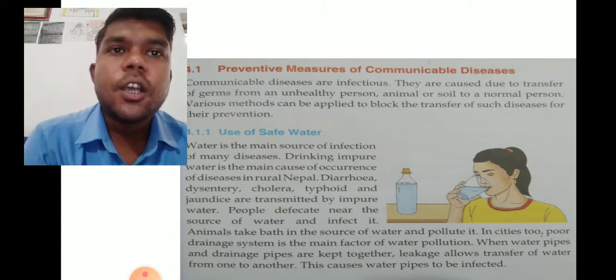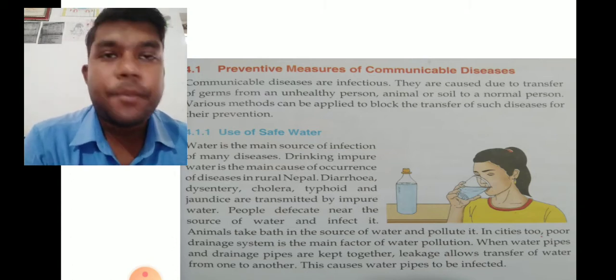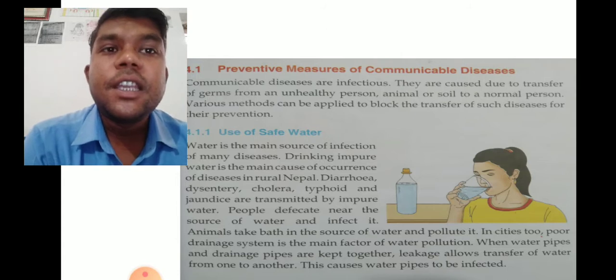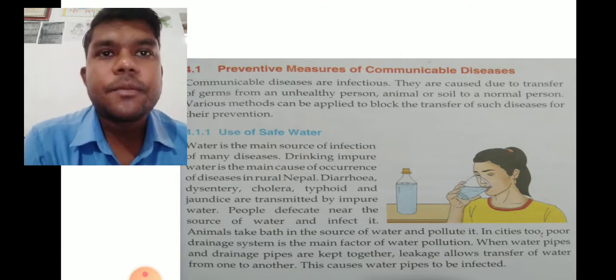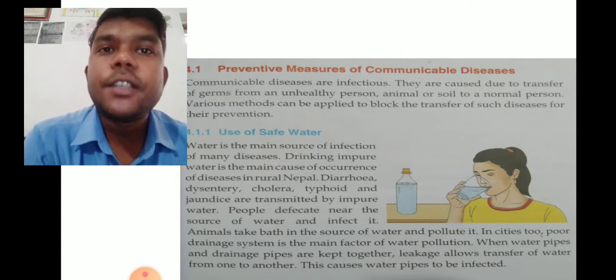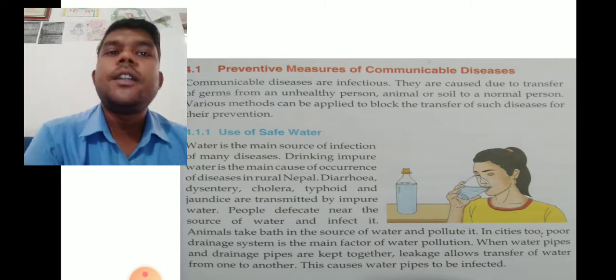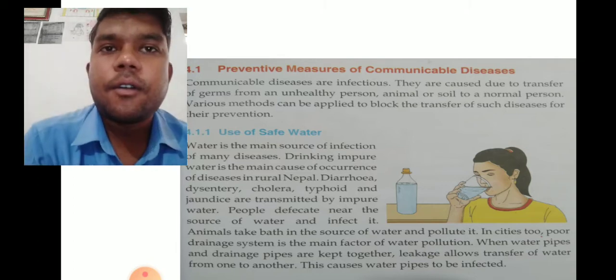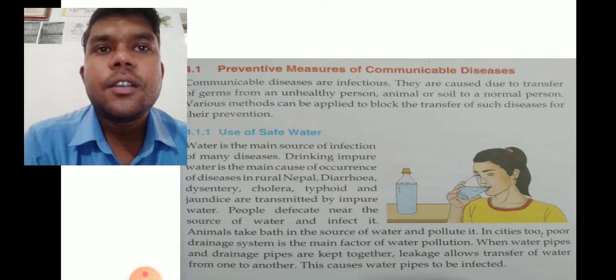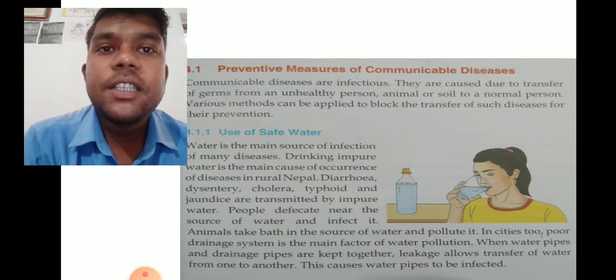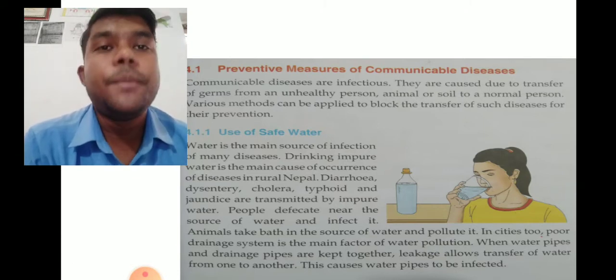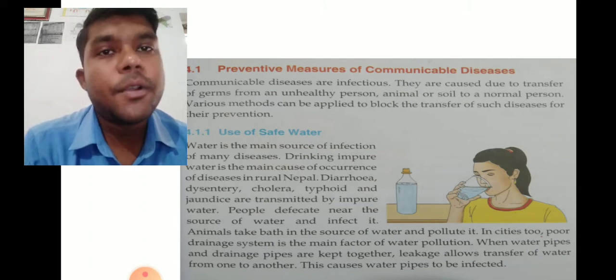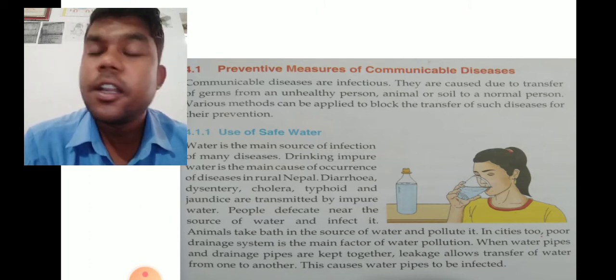The first way of preventing communicable disease is using safe water. Water is the main source of infection for many diseases. Many communicable diseases are transferred by means of water, because we consume water on a regular basis.